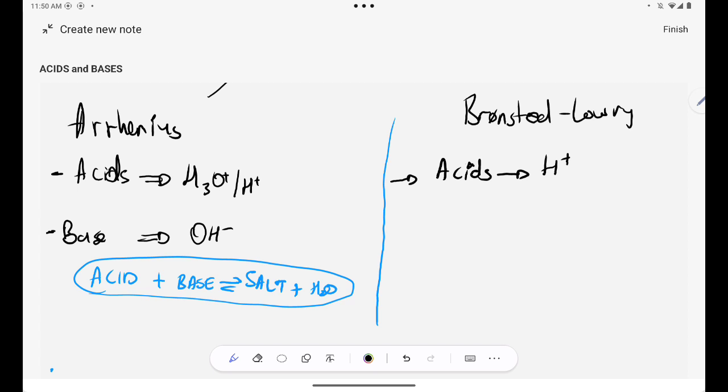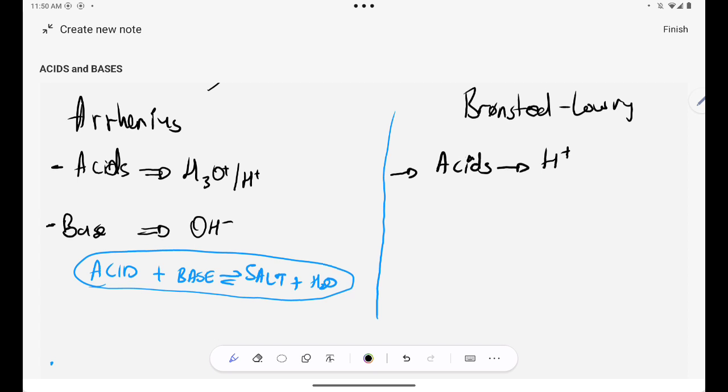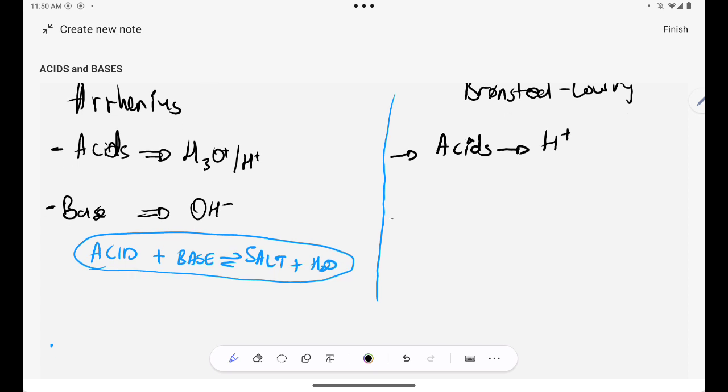So you can say an acid is a substance that ionizes in water to donate a proton or to donate a hydronium ion. You can say either one of the two, it's okay. And then a base is a substance that dissociates in water or in a solution to accept a proton. So one accepts a proton and the other donates a proton.